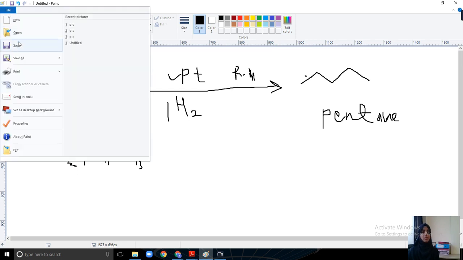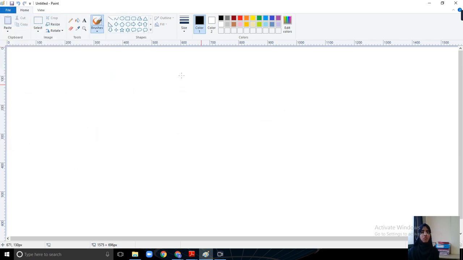See, first, what are haloalkanes? This is CH4, it is methane. If I remove this hydrogen, it will become CH3, correct? It is methyl. You have to say methyl.